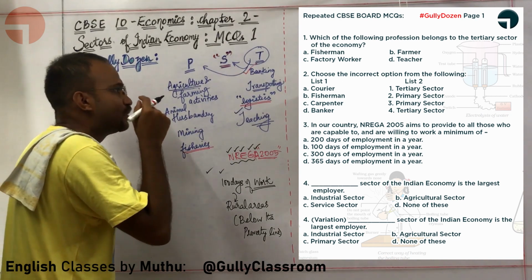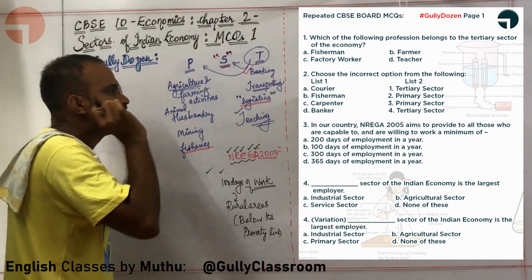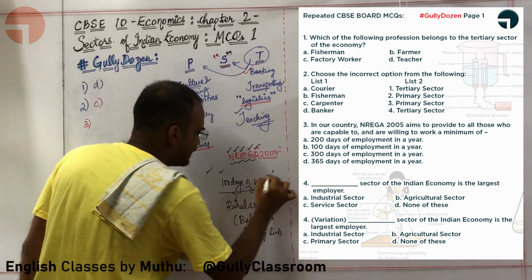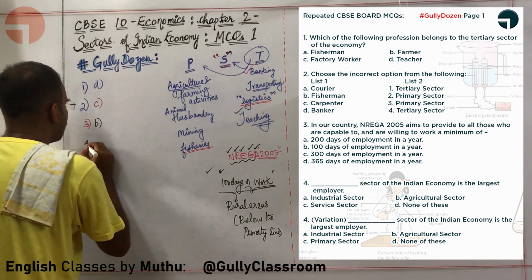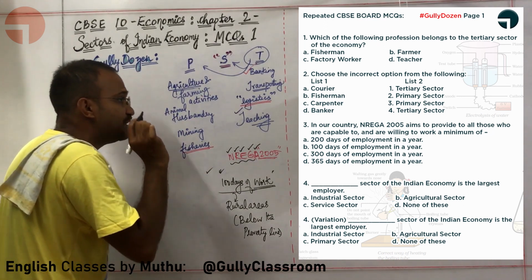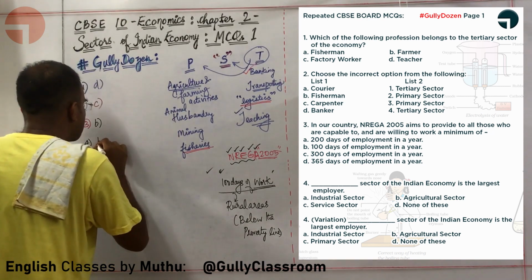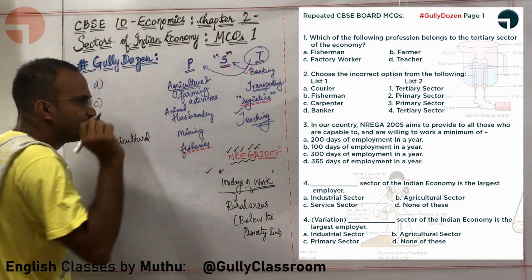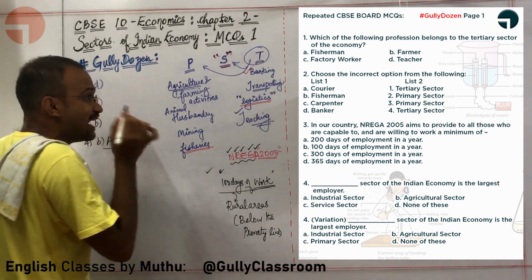In our country, NREGA 2005 aims to provide to all those who are capable of and are willing to work a minimum of how many days of employment? 100 days of employment. So option is, for the third question, it is B. What about the fourth question, sir? Okay, let us look at the fourth question. Dash sector of Indian economy is the largest employer. Obviously, out of the 4 options, option B, agricultural sector is the largest employer.